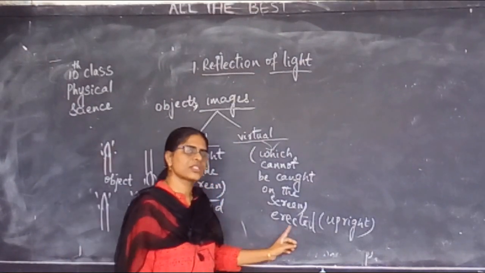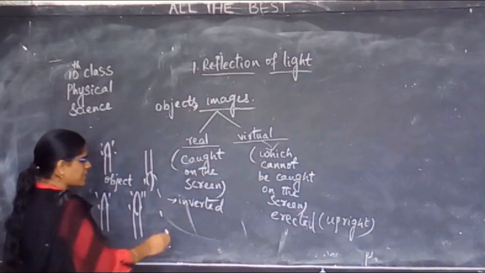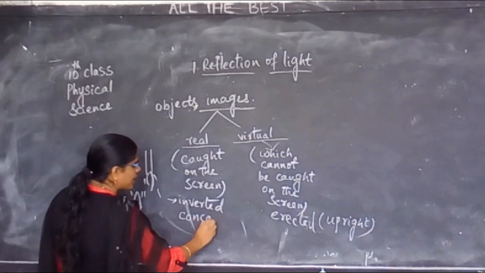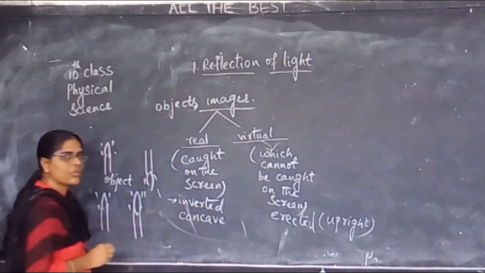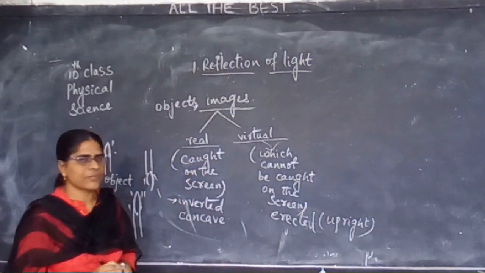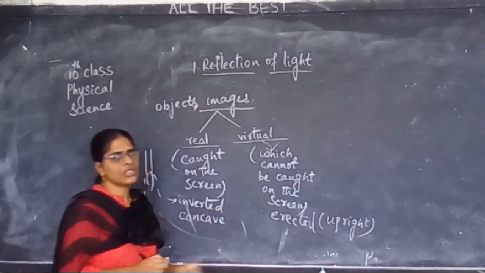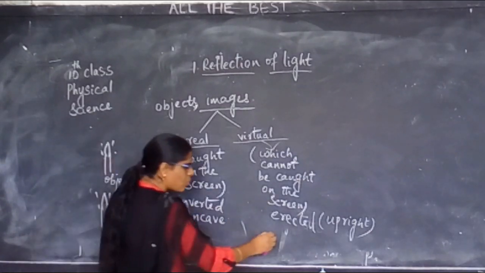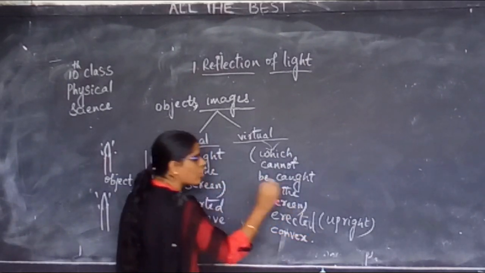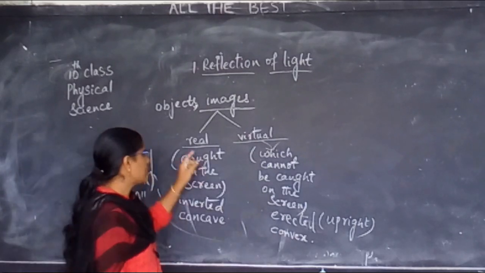Virtual images are always erect. Now real images we will mostly see in a concave mirror, mostly, except in one case. I will tell you when we are drawing the ray diagrams. Real images are mostly seen in the concave mirror. Virtual images are always seen in the convex mirror. Okay? You get the differences.